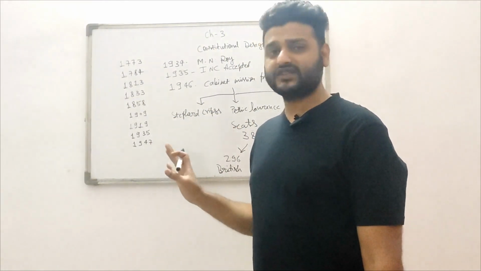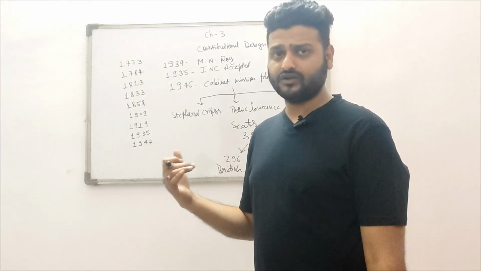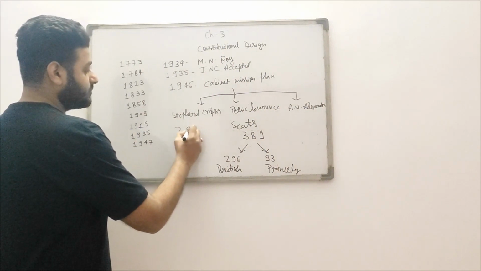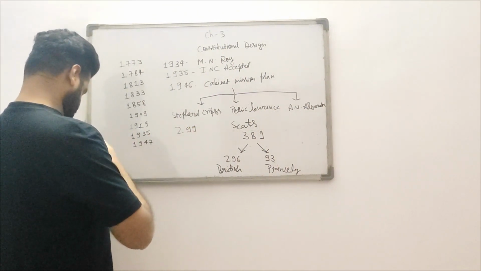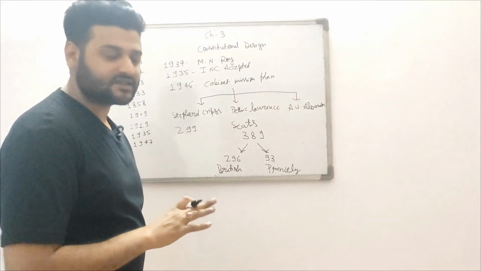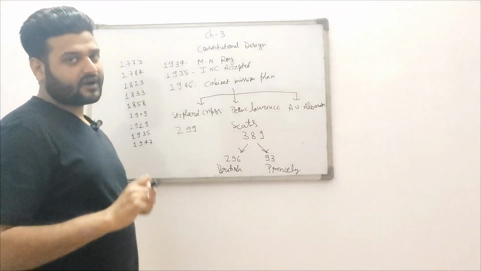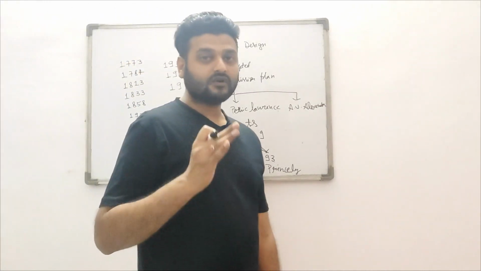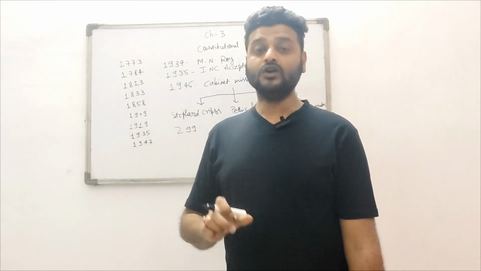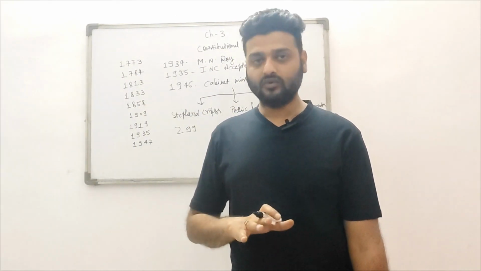After the partition, several members withdrew their names from the Constituent Assembly, so only 299 members were left. But when the Constitution was adopted by the Constituent Assembly on 26 November 1949, only 284 people signed it, and 15 of them were women.